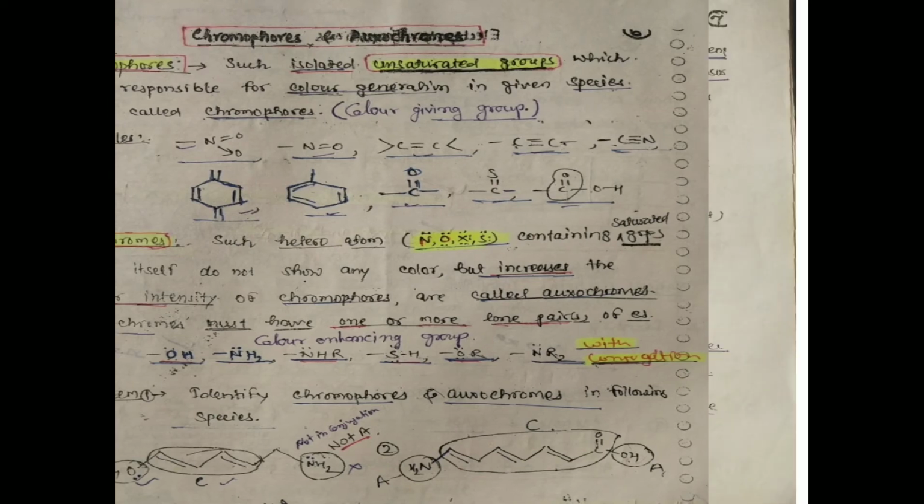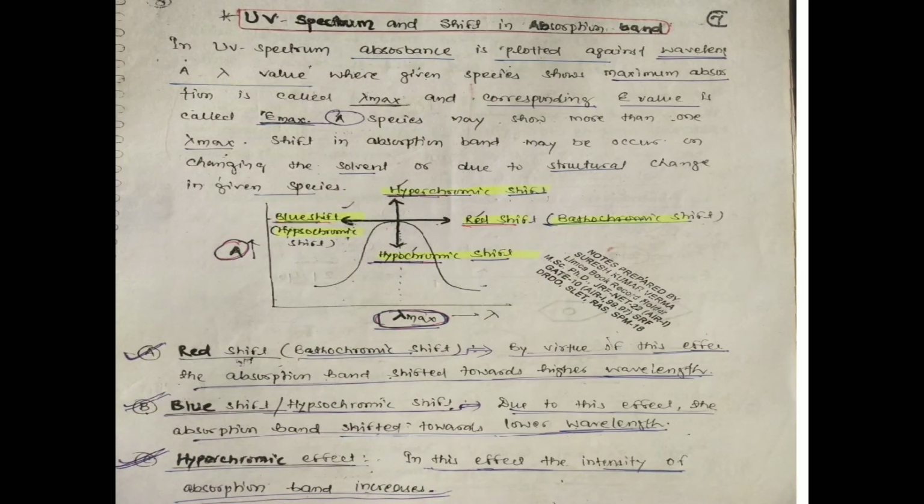We can see the UV spectrum here. The graph is plotted as absorption against lambda max. Here hyperchromic shift, red shift, hypsochromic shift and blue shift. These are the four types of shift in absorption band. We can read the shift of the UV spectrum. First is red shift, bathochromic shift.